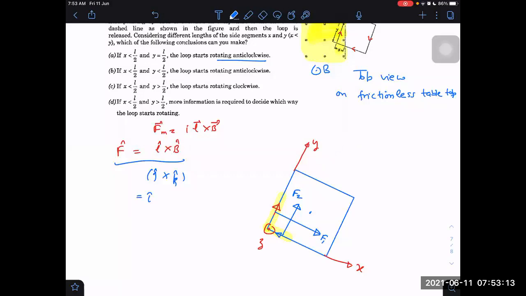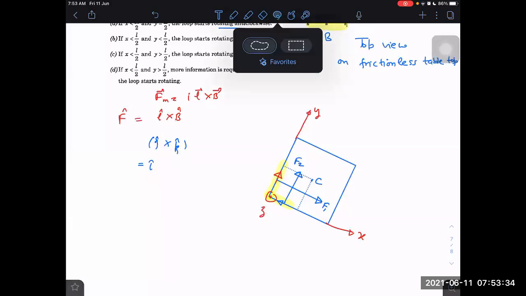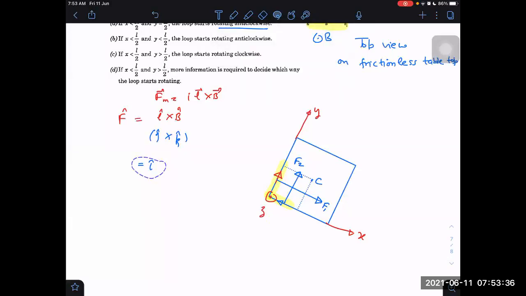I am taking the center of the loop here, so I have to take the torque about the center of mass, obviously. Torque we take either about the instantaneous axis of rotation, a fixed axis of rotation, or the center of mass. If I take torque about any other point, that point may be accelerating, and then I have to take pseudo torque.